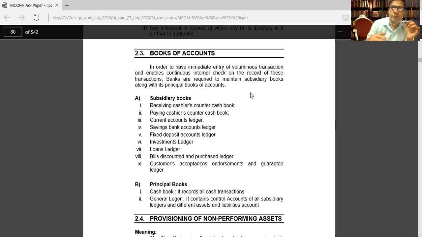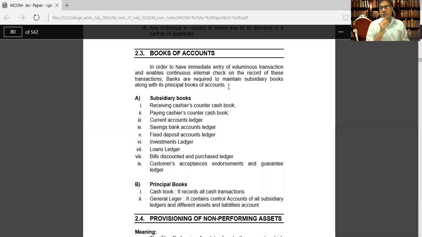Voluminous transactions means maximum more than lakhs of transactions, unable to continue the internal check on the record of these transactions. Banks are required to maintain subsidiary books along with its principal books of accounts.